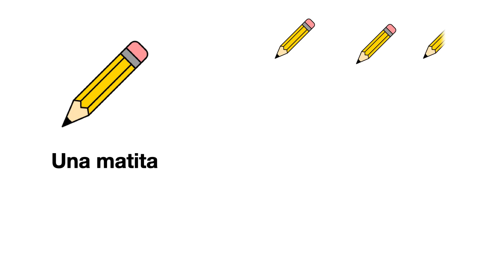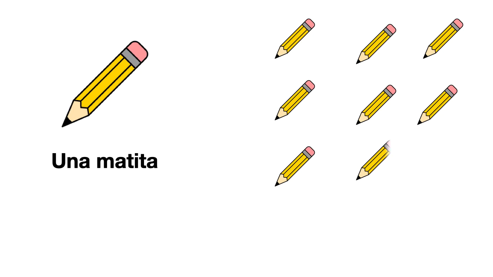Questo è una matita. Contiamo. 1, 2, 3, 4, 5, 6, 7, 8, 9. 9. Plurale di matita? Matite. A goes to E. 9 matite.